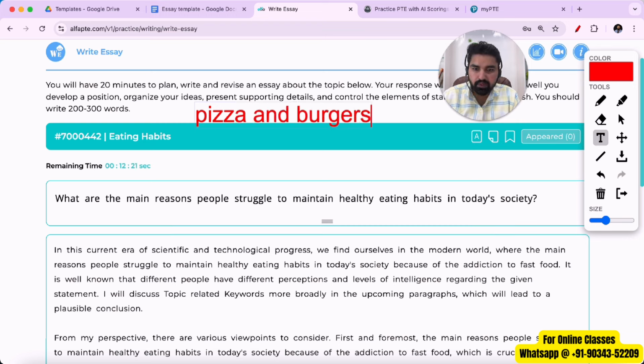These examples will be relevant, and we can talk about processed food, right? Fast food we have already written, processed food, and we can talk about desserts, right? I'm just trying to add more topic related keywords so that our template doesn't fail.